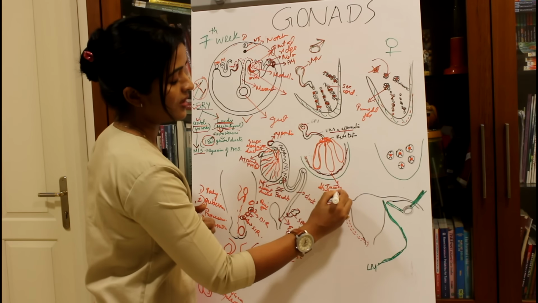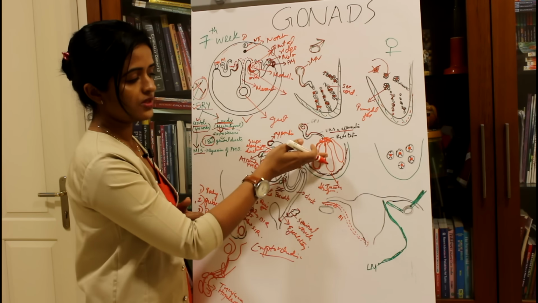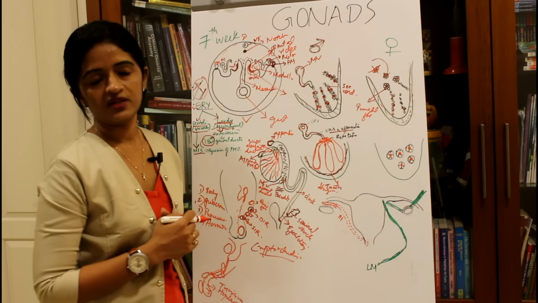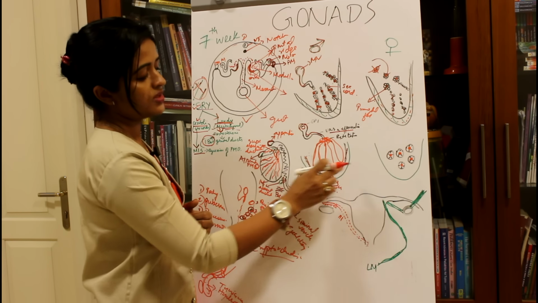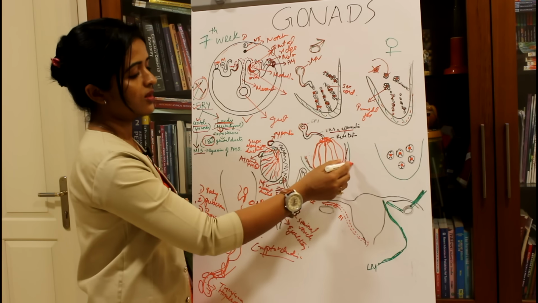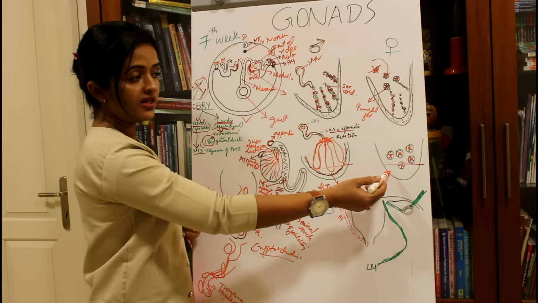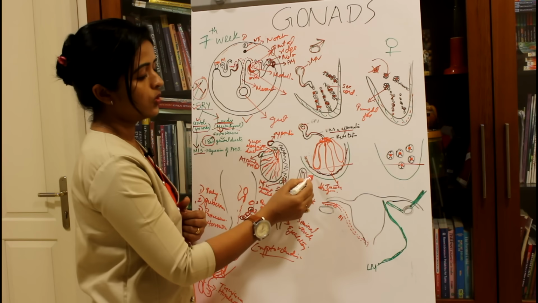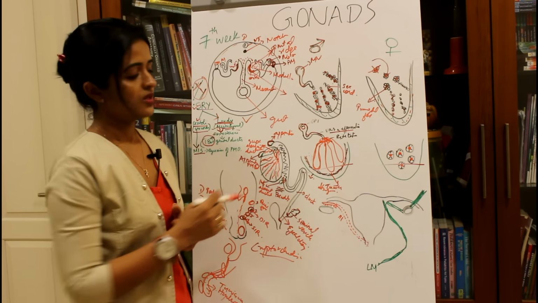Tunica albuginea. Once this tunica albuginea is formed, it will separate the seminiferous tubules from the germinal epithelium, and no more contribution will be there from the germinal epithelium. But in case of females, no such tunica albuginea is formed. So when you take a histological section at this region, you will get an outer germinal epithelium in case of ovary, but you won't get an outer germinal epithelium if you take a section of testis. So that is the reason.